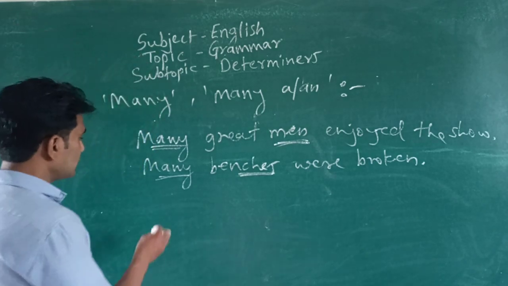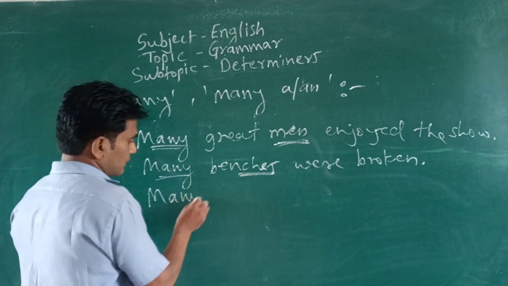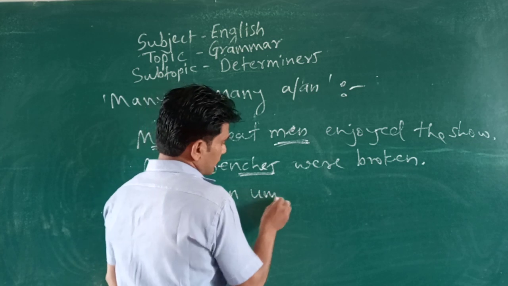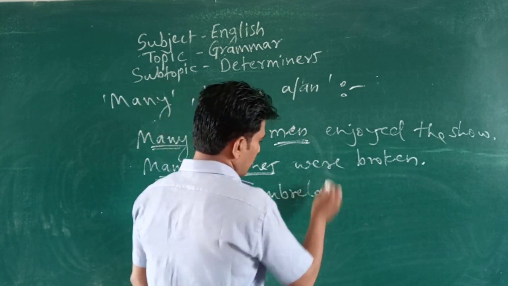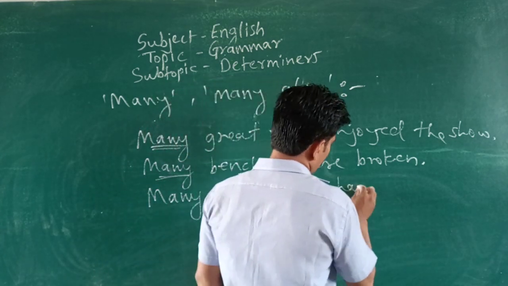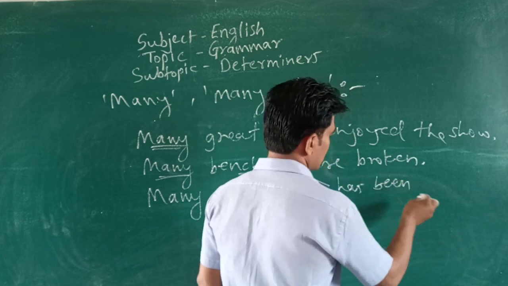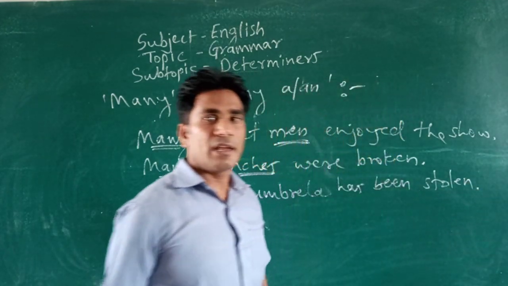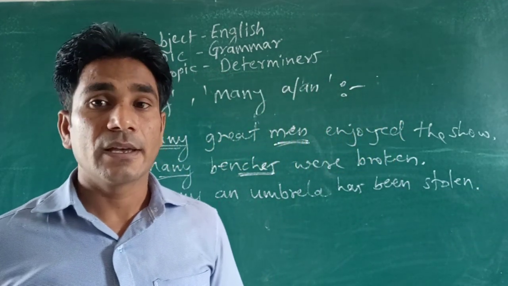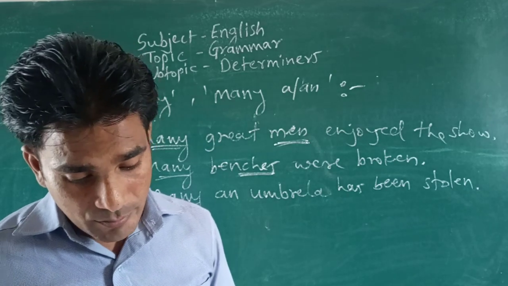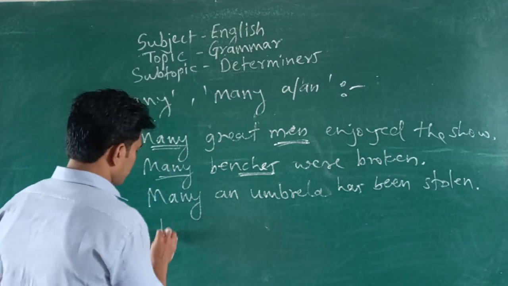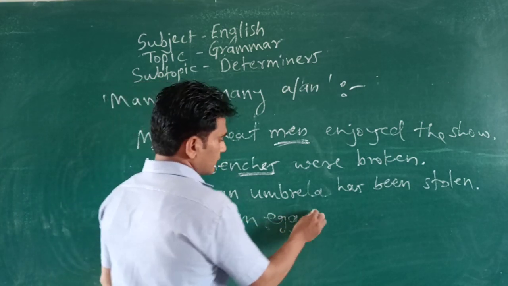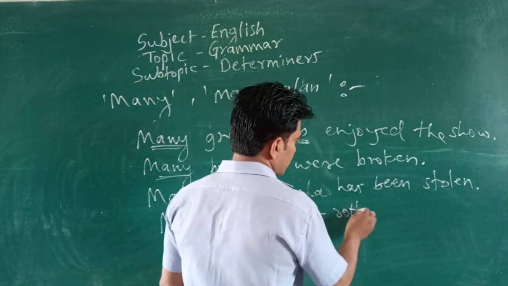So now let's see. Many an umbrella has been stolen. Or again you can say many an egg is rotten.